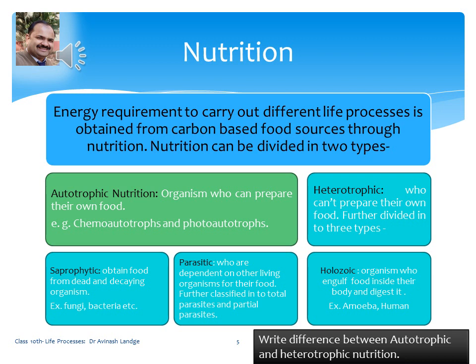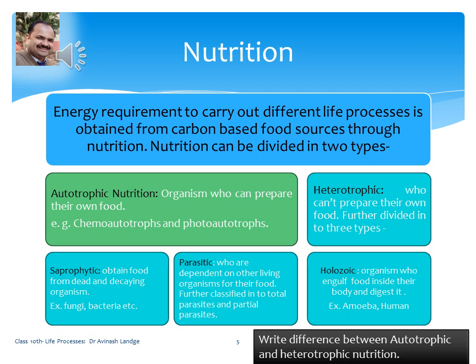Some organisms are totally dependent on other organisms for their food material, they are total parasites, whereas some organisms can do photosynthesis or certain types of activities, but they are unable to obtain their whole nutrition by natural way, so they are called partial parasites. We are going to see examples of it. The next part is holozoic nutrition: the organisms who engulf food, who take their food inside their body and digest it, are called holozoic. Examples are amoeba and human.